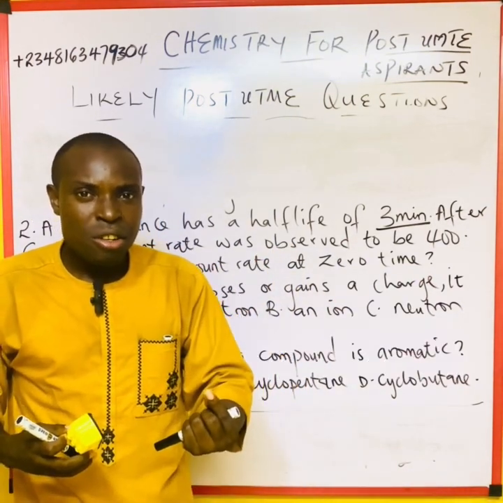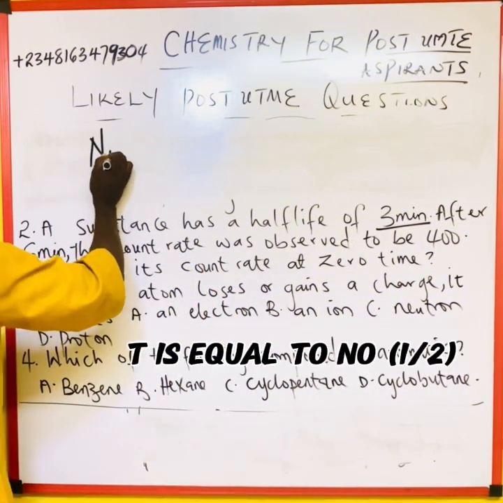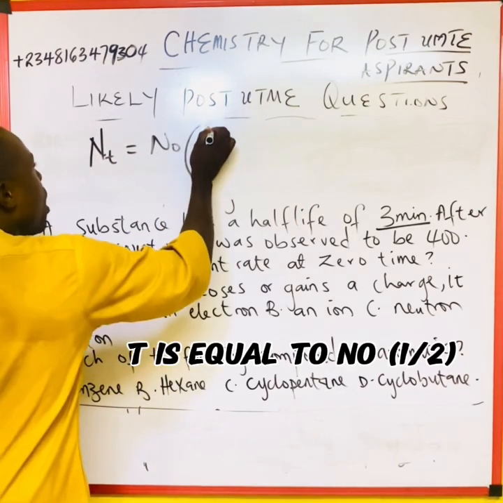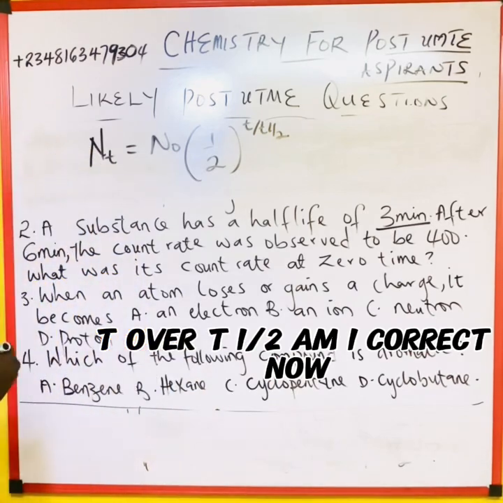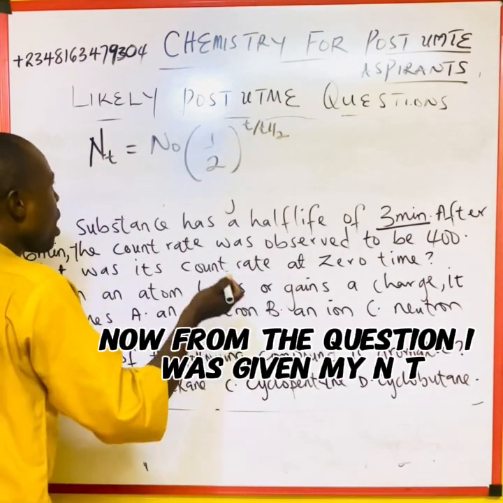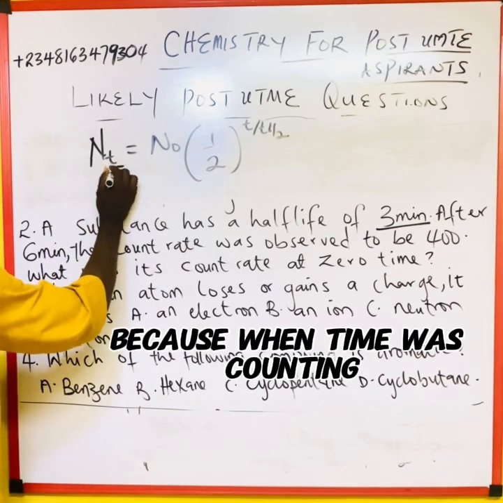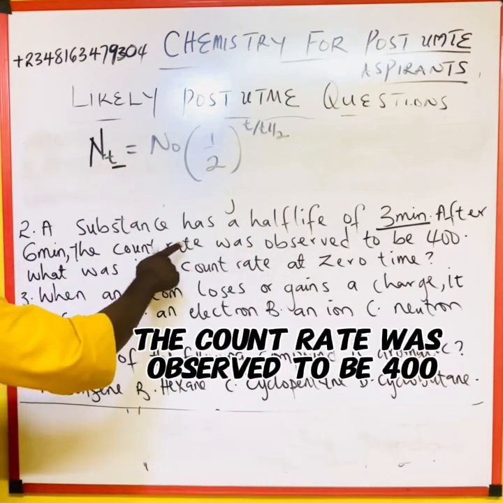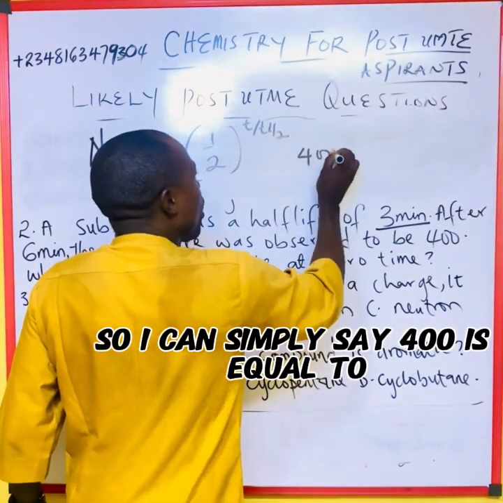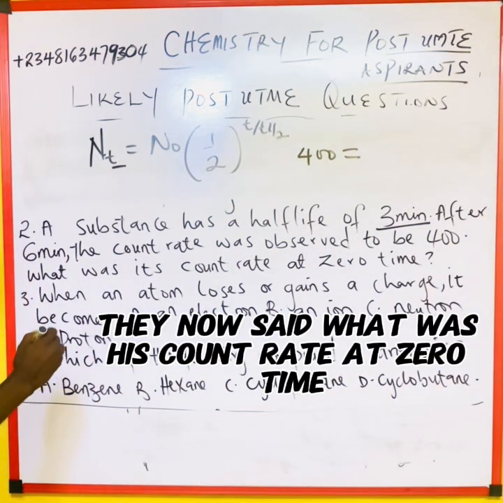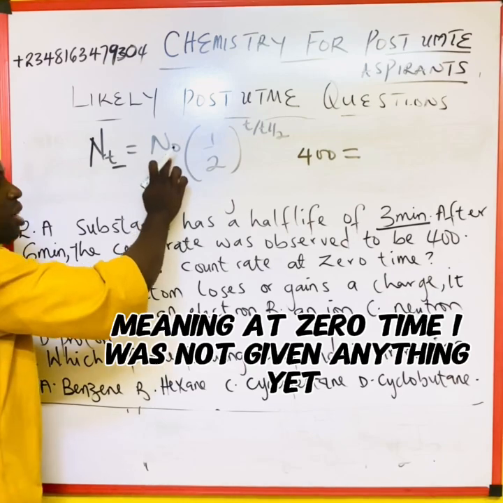radioactivity. So the formula I am to apply here is simply N_t is equal to N naught times (1/2) to the power t over T half. Am I correct now? From the question, I was given my N_t, which is, they said after 6 minutes, because when time was counting. So after 6 minutes, the count rate was observed to be 400. So I can simply say 400 is equal to, then I said, what was its count rate at 0 time? Meaning at 0 time, I was not given anything here. So I'm looking for it.